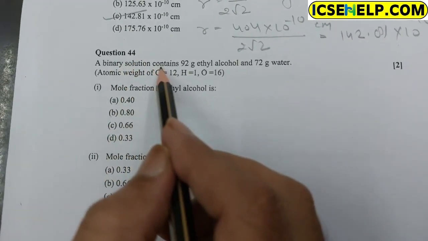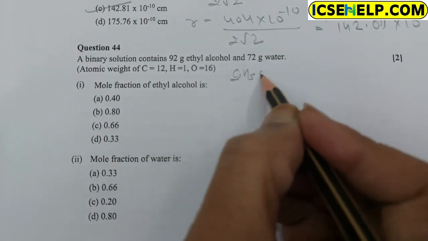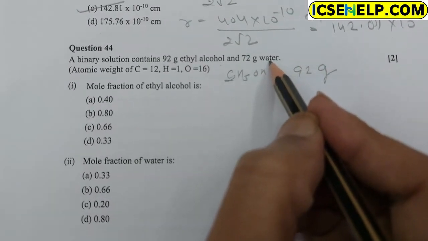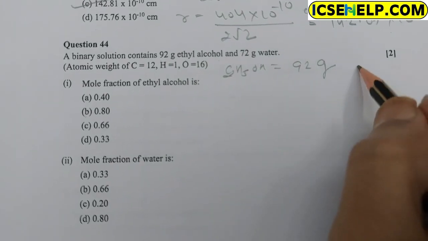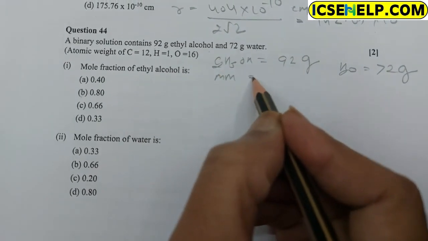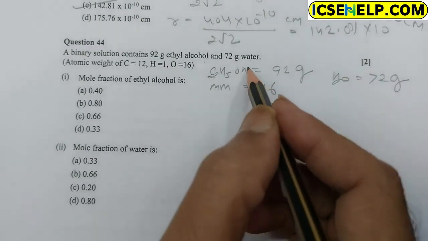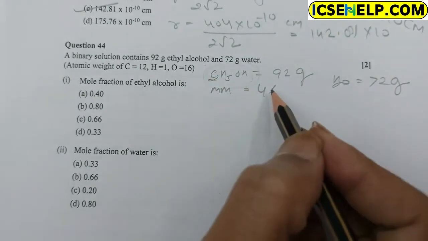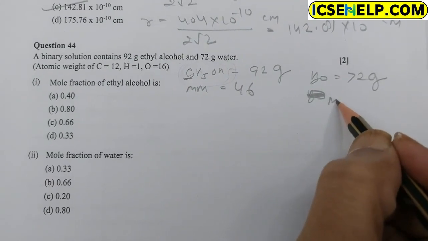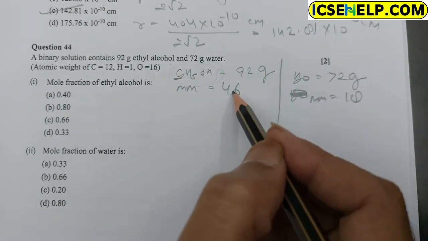Question 44. A binary solution contains 92 gram ethyl alcohol, C2H5OH, and 72 gram water, H2O. The molecular mass of ethyl alcohol is 46, and the molecular mass of water is 18. This is the mass and molecular mass.